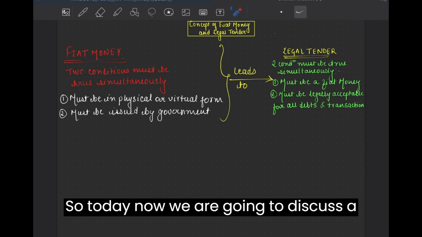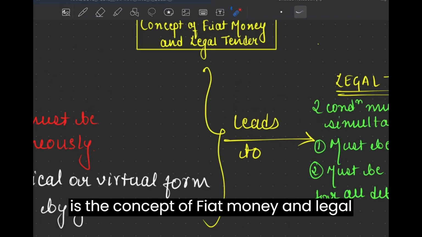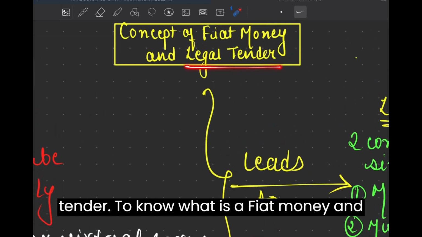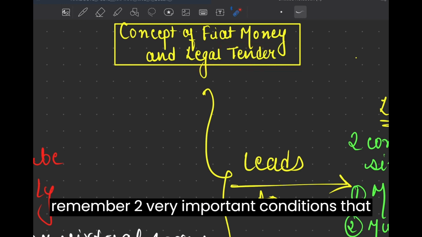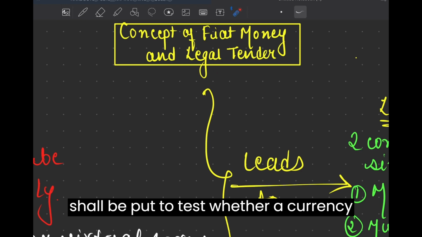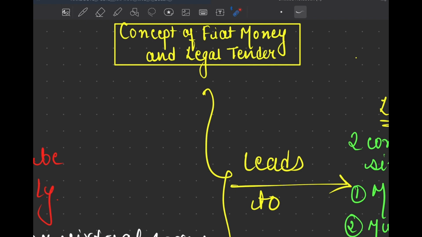So today we are going to discuss a very important concept in economics, that is the concept of fiat money and legal tender. To know what is a fiat money and what is a legal tender, we need to remember two very important conditions that shall be put to test whether a currency is a fiat money or a legal tender or both or none.